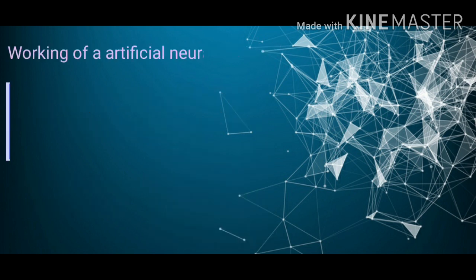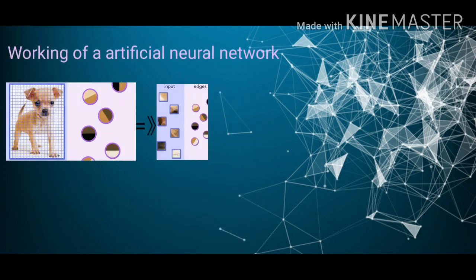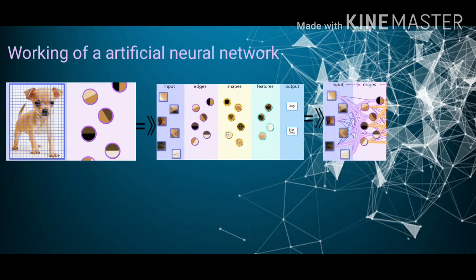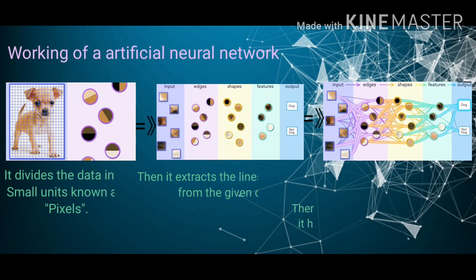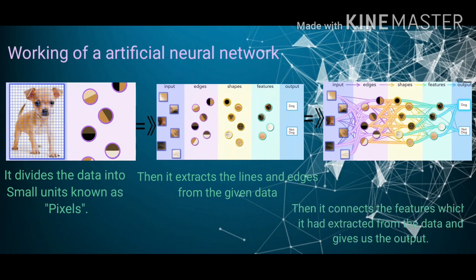Now, after knowing what is artificial neural network, you must be thinking about the working principle of artificial neural network. Now here's the answer to your question. We will understand the working principle of artificial neural network by a step-by-step method. First, when we give the input data, the machine divides the data into small units. Here, each unit is known as a pixel.